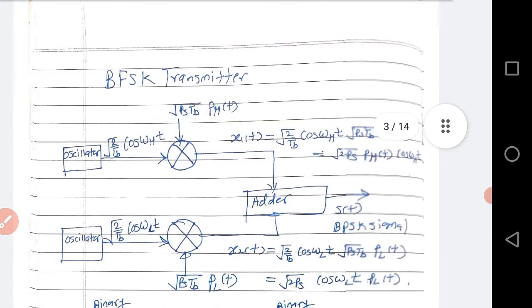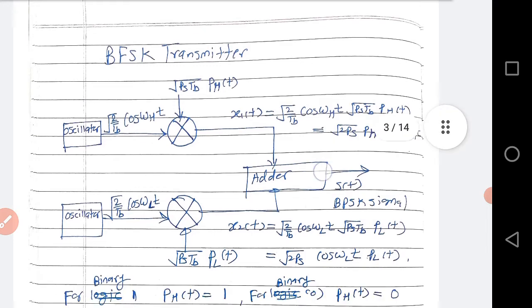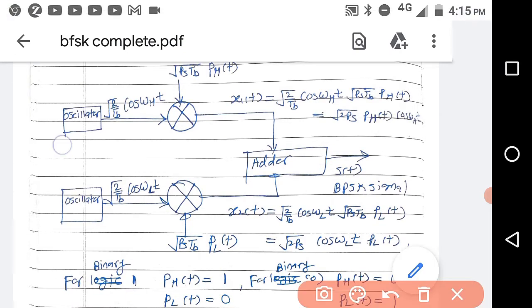Let us see the BFSK transmitter. For the BFSK transmitter, we are using an oscillator which generates root 2 by Tb cos omega h t. This is the basis function phi h(t), and another oscillator generates root 2 by Tb cos omega l t. Only keep in mind that these oscillators are generating cosine waves.